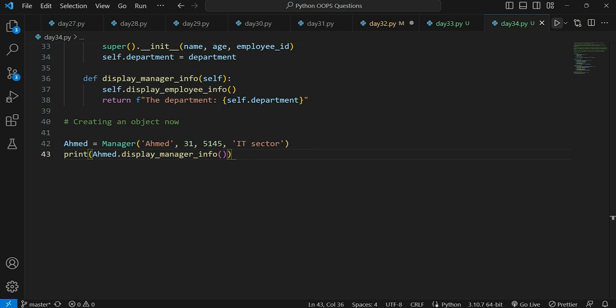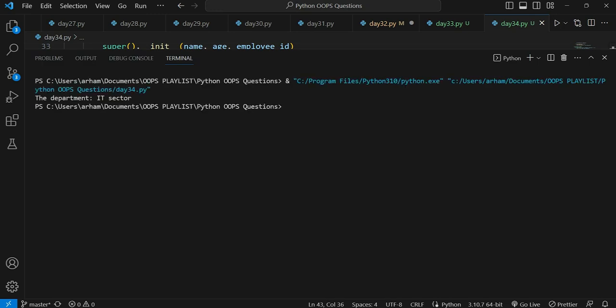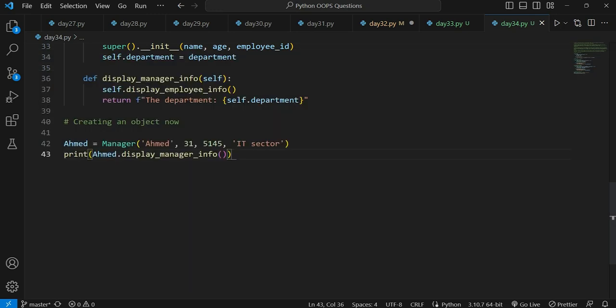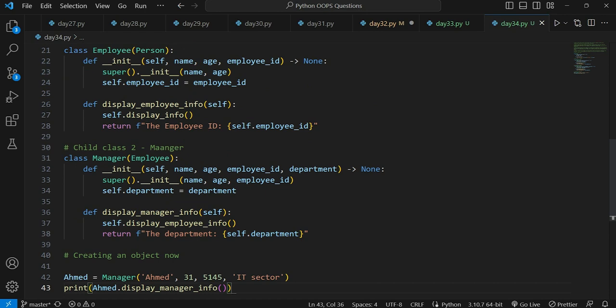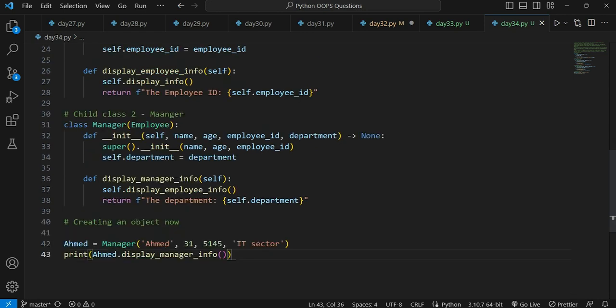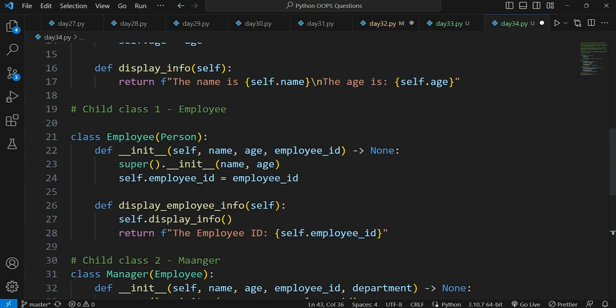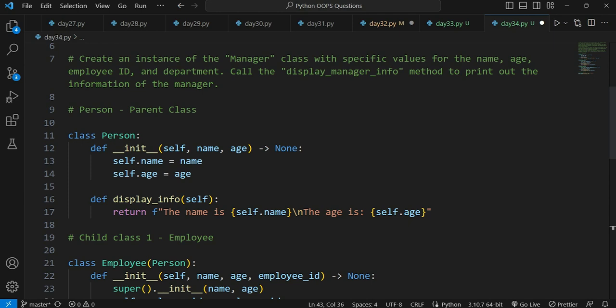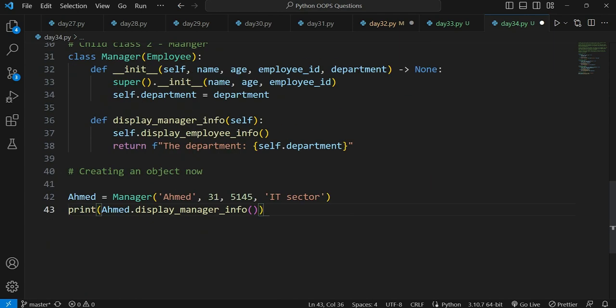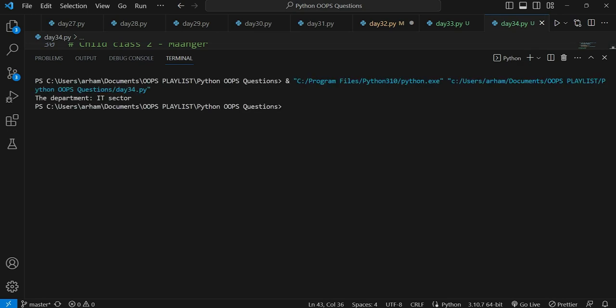Because I was returning this value, that's why I was getting only one value, right? As you can see on the screen, we are getting department IT sector.